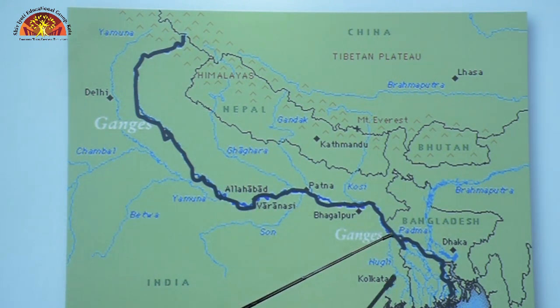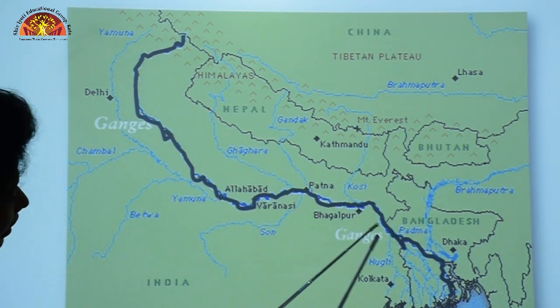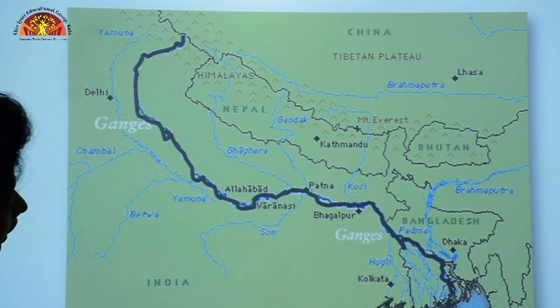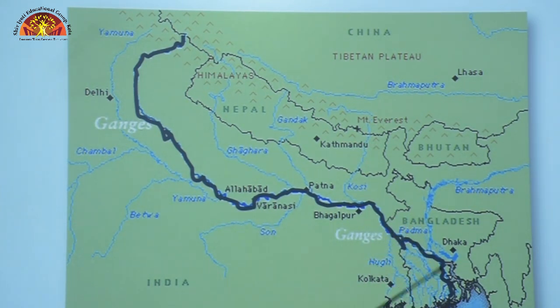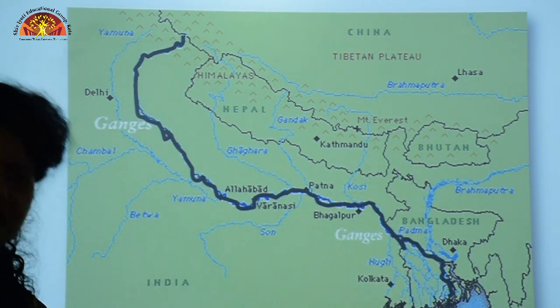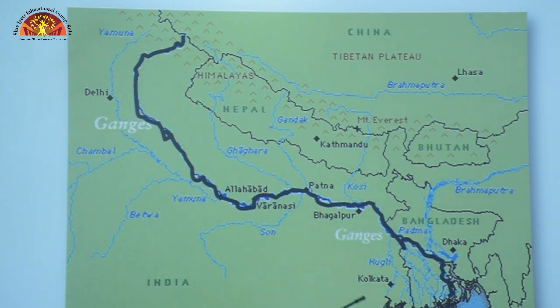Now if you notice here, this is the main river and it is splitting into number of small rivers. So when it splits into number of small rivers, you call it distributaries, and usually distributaries form a delta. Now what is a delta? Delta is a Greek symbol which is the form of a triangle.